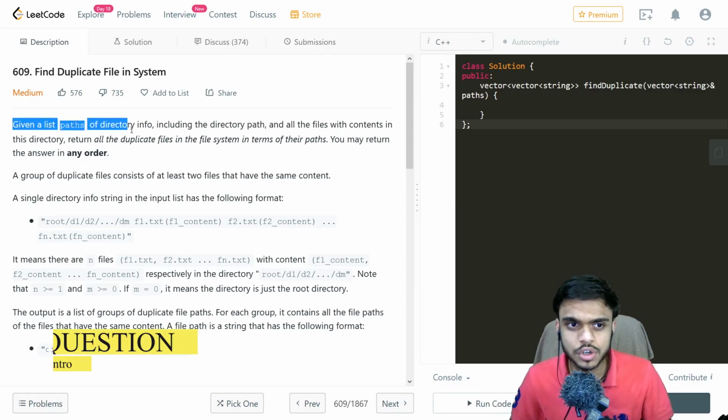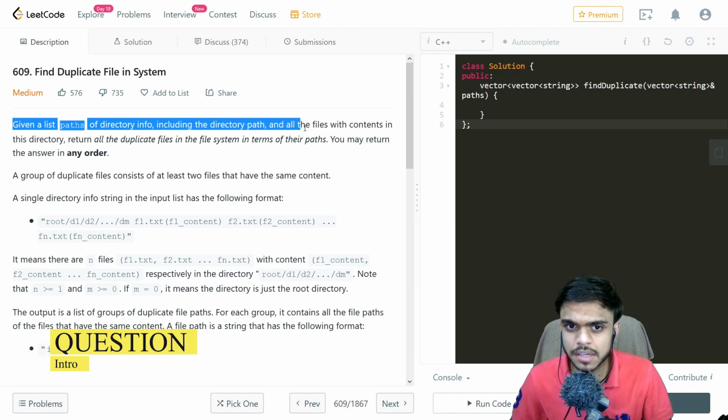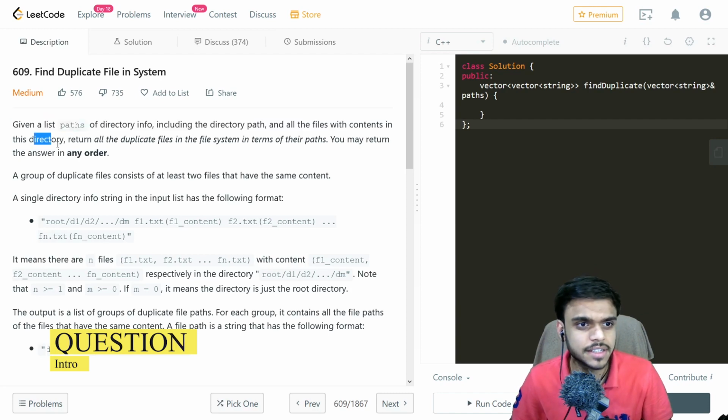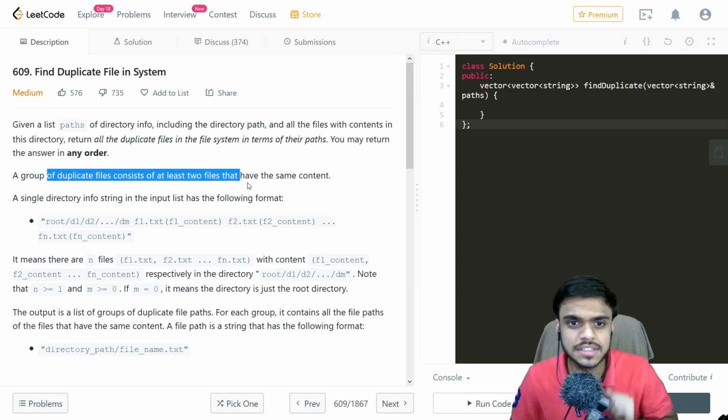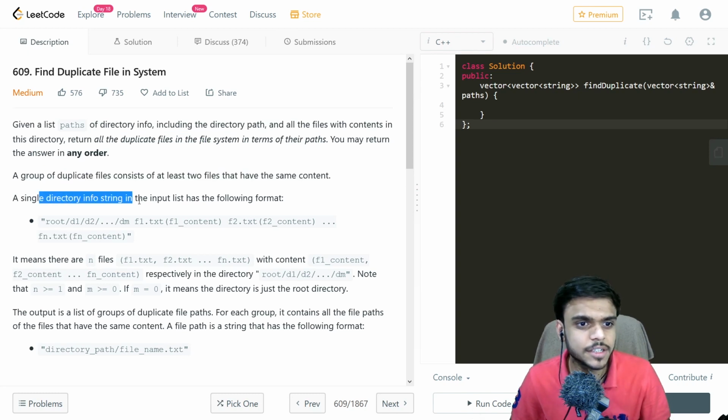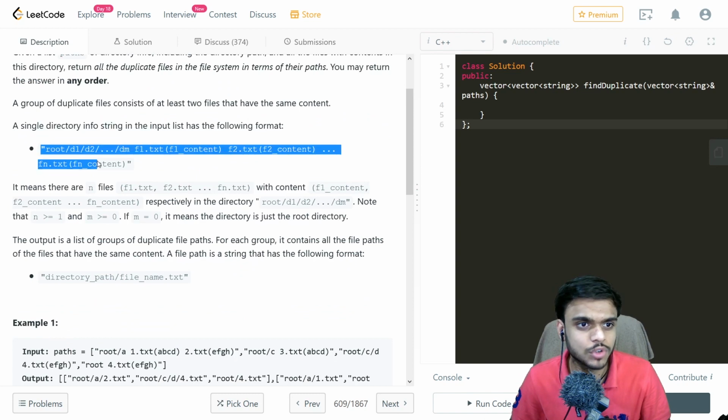Given a list of paths of directory info, including the directory path and all files with contents in this directory, return all duplicate files in the file system in terms of their paths. You may return the answer in any order. A group of duplicate files consists of at least two files that have the same content. A single directory info string in the input is of the following format.